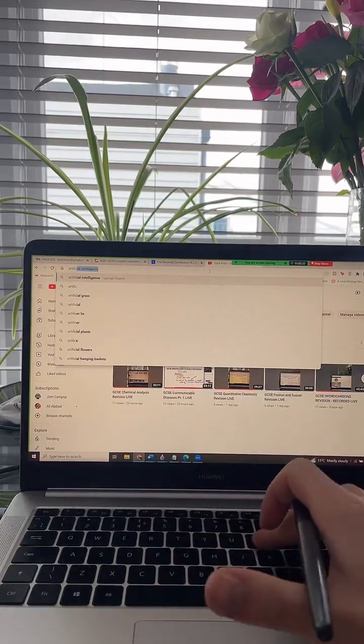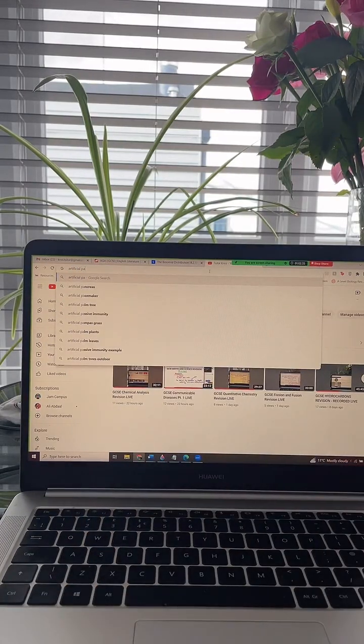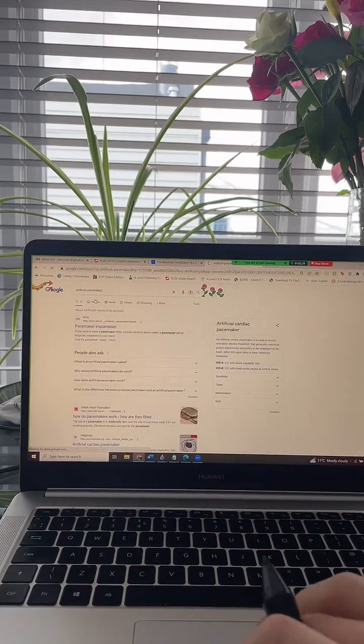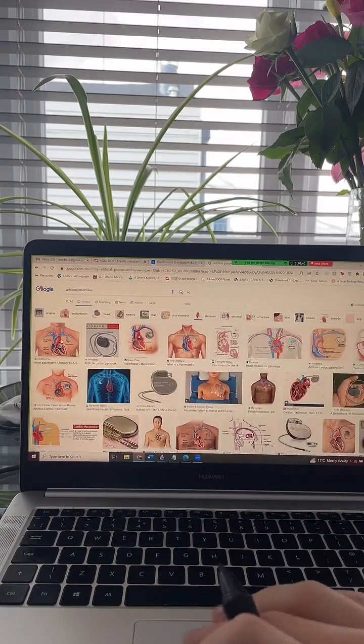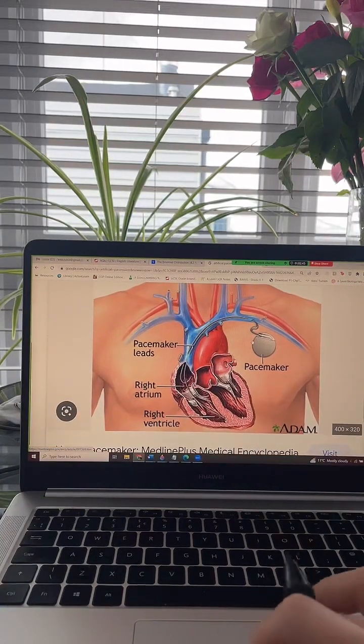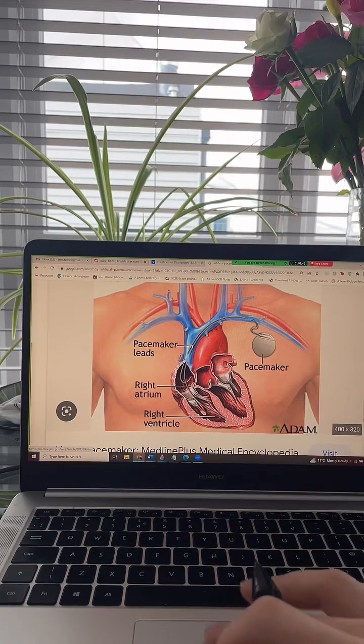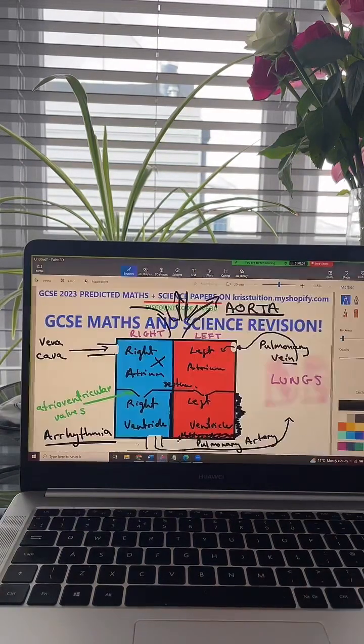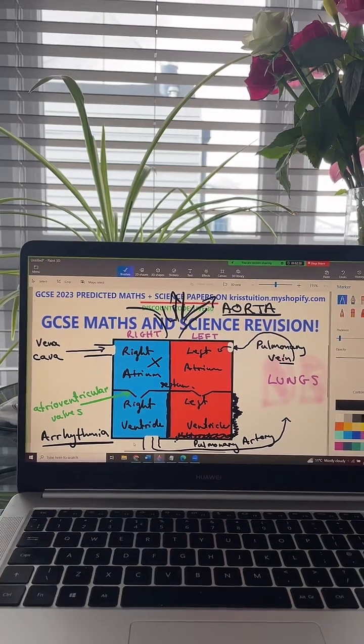Artificial pacemaker fits right underneath your skin and it's connected to your heart where the regular pacemaker cells would be. So there you go. It would look something like this. There's the artificial pacemaker and it's connected to the right atrium. Okay, and it does the same job as a regular natural pacemaker would do. And it corrects any irregularities in the heart rate, which is super, super important for those people who don't have functioning hearts. So without a pacemaker, that heart might just stop randomly whilst they're sleeping or something like that.